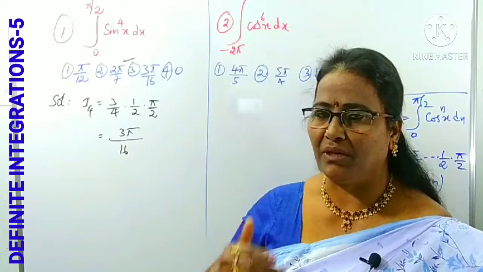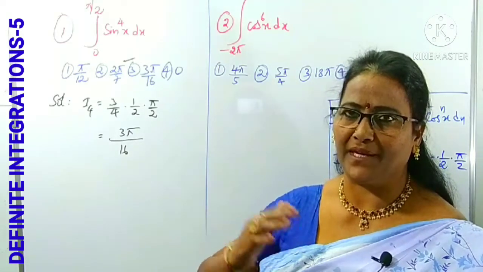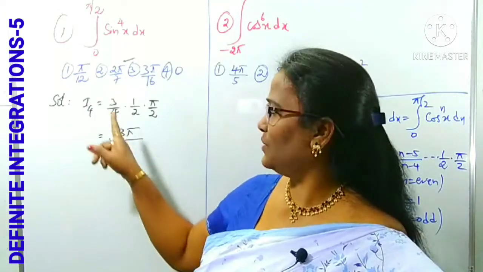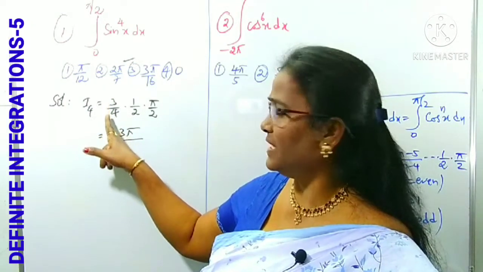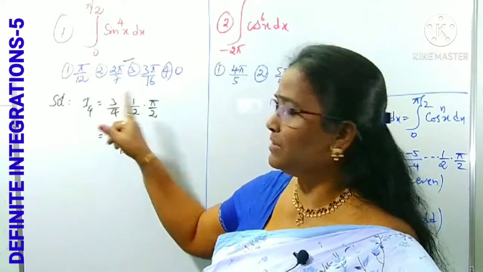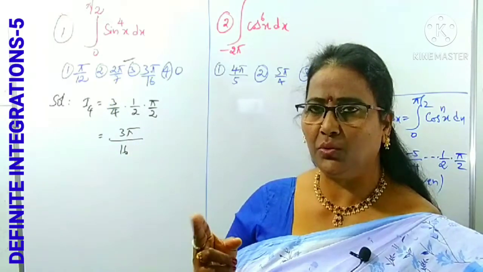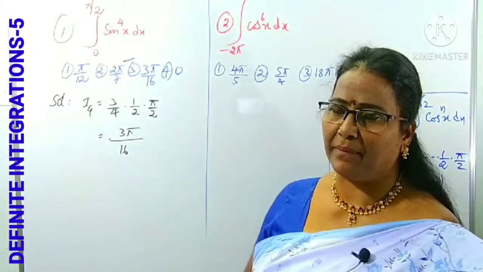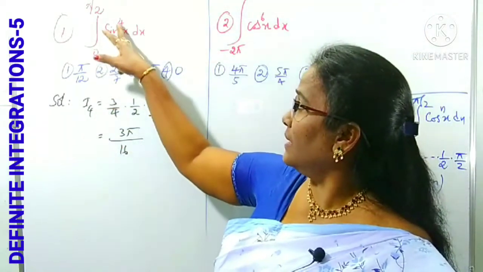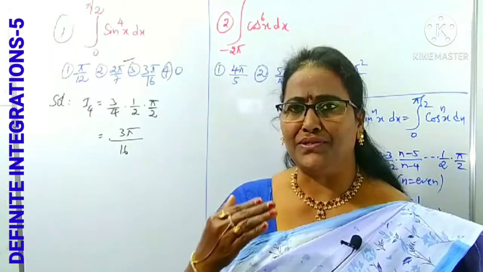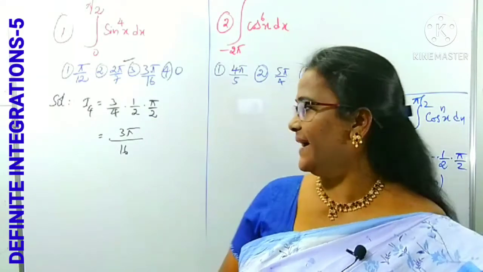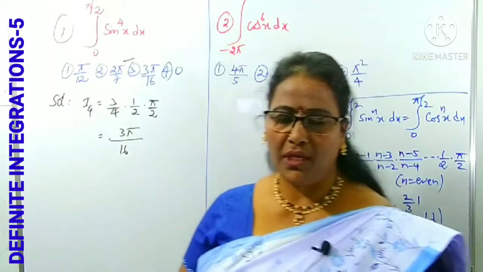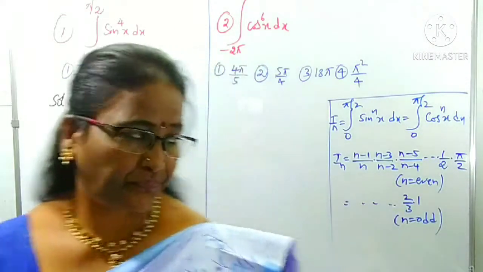Okay, I will do it one by one. Gradually you can pick up the correct formula, right? So according to the tip I had written, n minus 1 by n, like 3 by 4. From the 3 we can remove the 2: 3 minus 2 is 1, 4 minus 2 is 2, into pi by 2. In place of the 4, it may be any positive integer, right? Now this is the solution. Which option is correct? The third option.